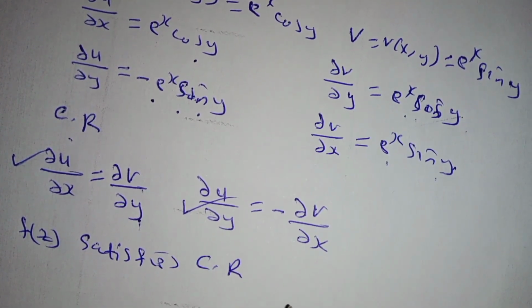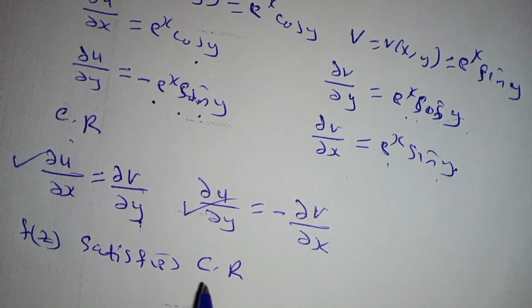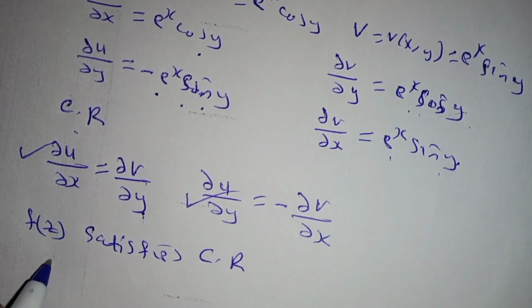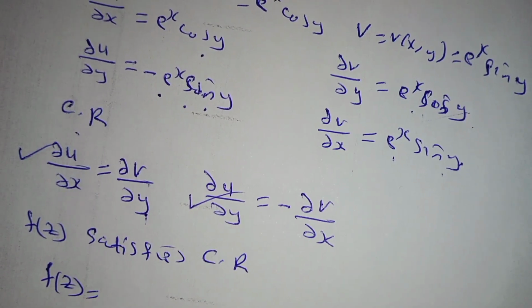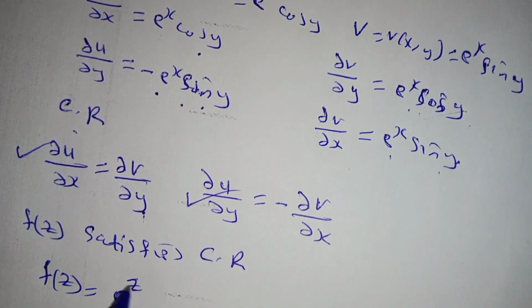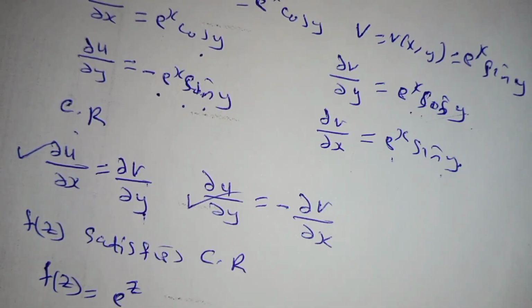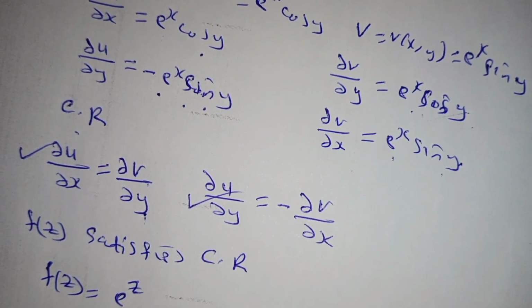Therefore, it is an analytic function. So f of z, which you are given as exponential z, is an analytic function everywhere on the complex plane.